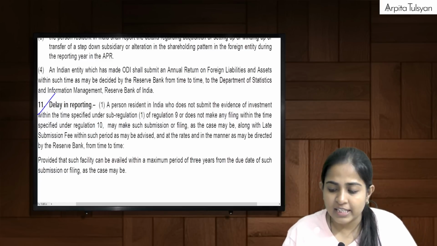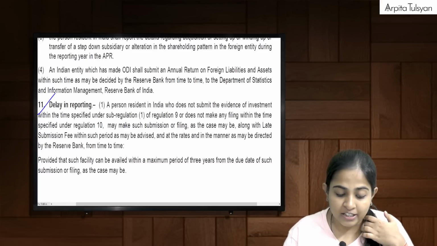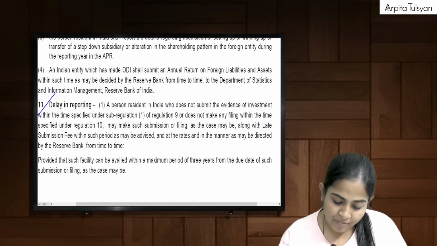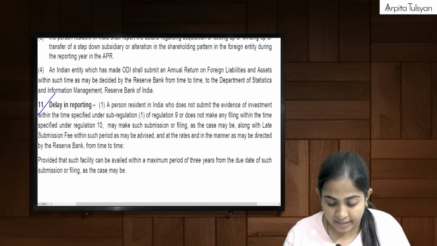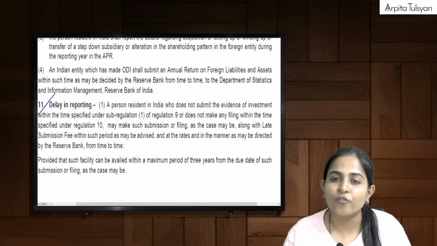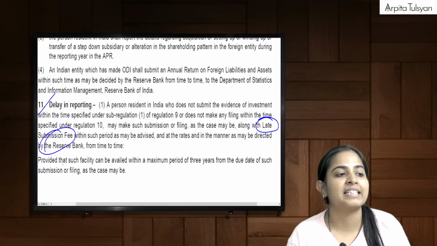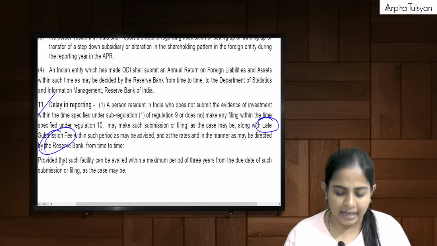You remember we had studied one point in regulation number 9, first sub-regulation, that share certificates etc. had to be submitted within 6 months of doing the remittance. Suppose that is not done, or we did not file the report as per regulation number 10, then we can do it along with the late submission fee, at such rate, manner and time prescribed by the RBI.